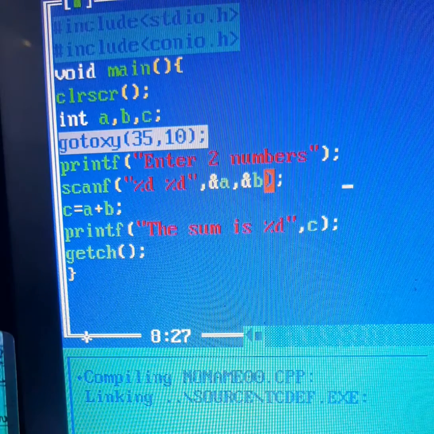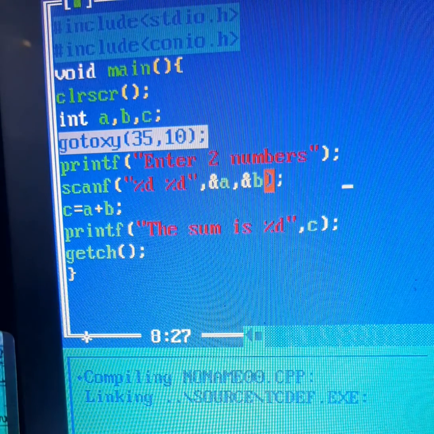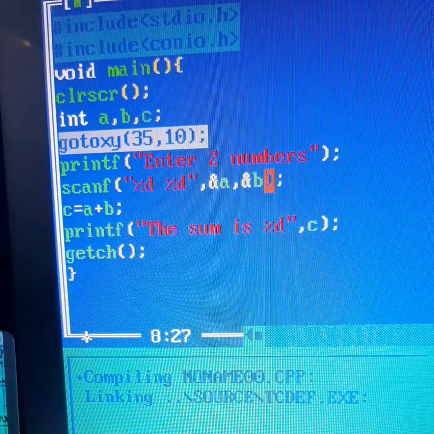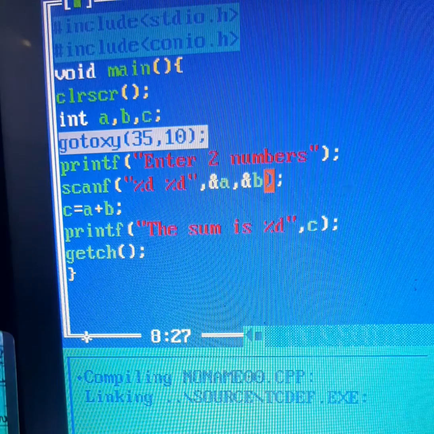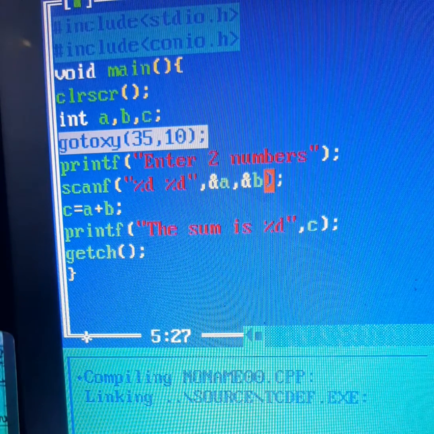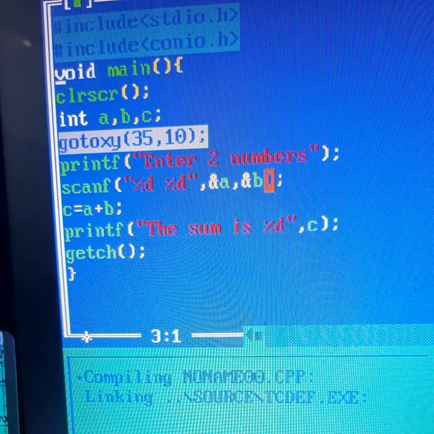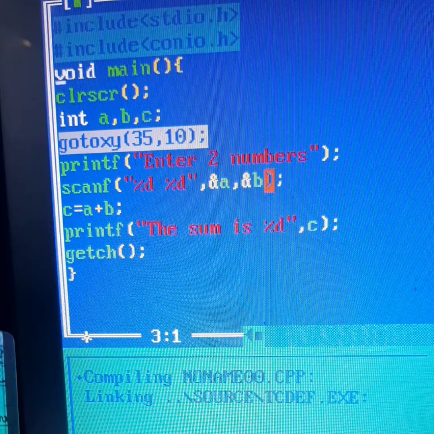What are the tokens that have been used in this program, and what are tokens basically? See, tokens are the basic individual units of a program without which you cannot construct a program. And naturally in my program I have been using here 5 tokens. Void is a keyword. The first token that I am discussing is a keyword.